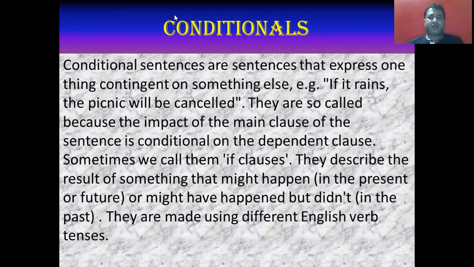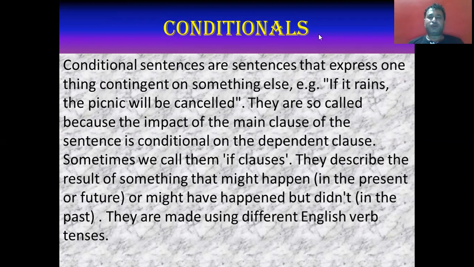Conditional sentences are sentences that express one thing contingent on something else. It means if one condition gets fulfilled, then you will get the other thing.